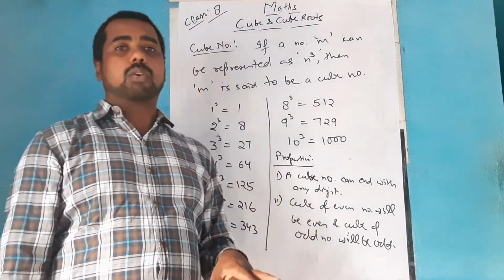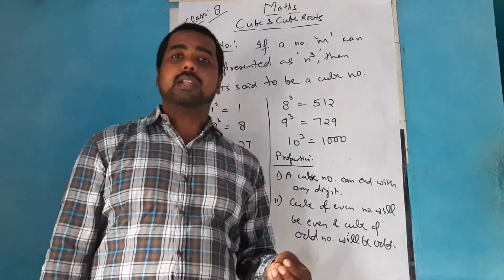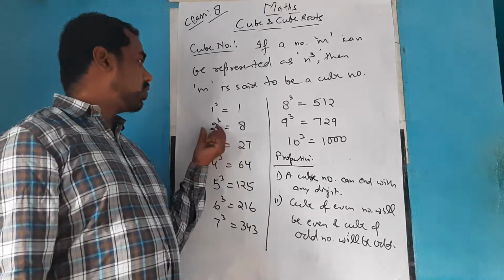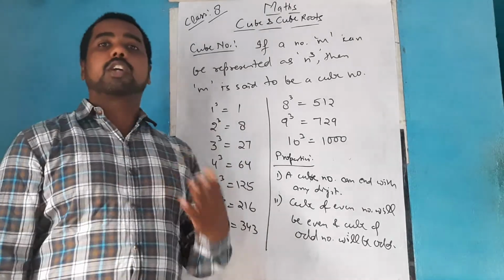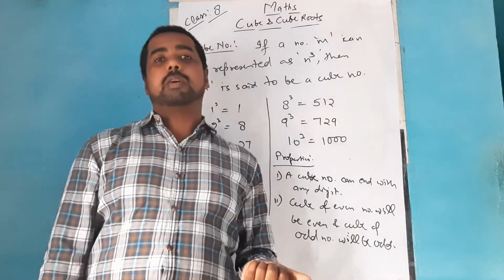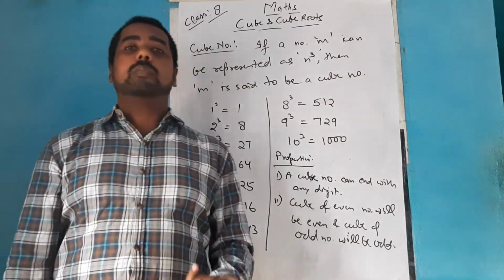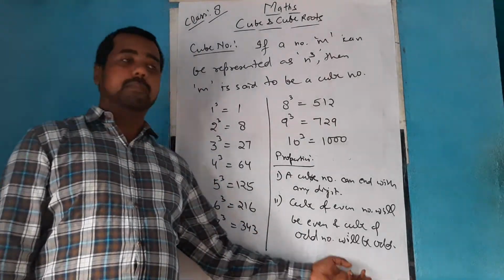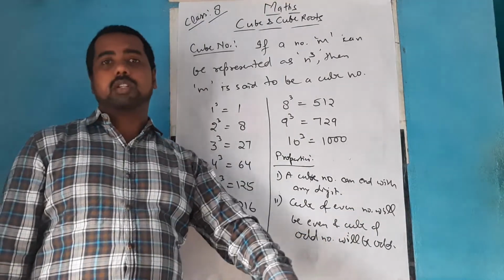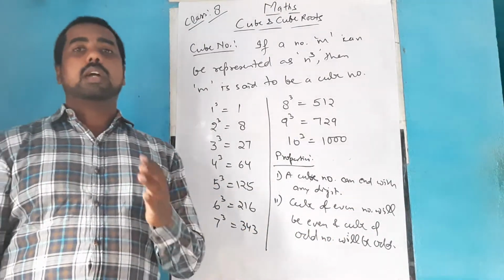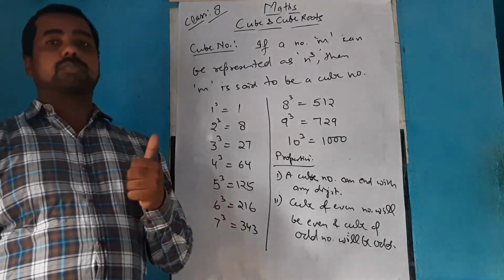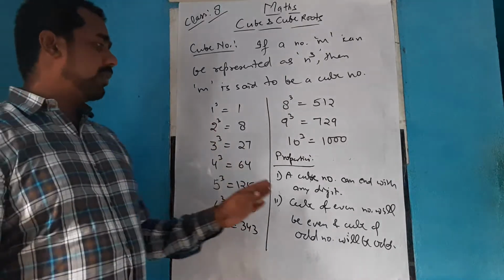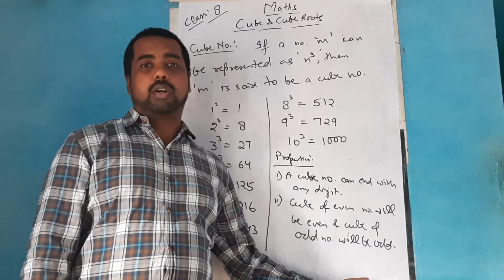So you cannot decide in general, but if it is asked what could be the unit digit of the cube of a given number, in that case just go for the unit place of that number and make a cube of it. Then we will be able to know what the ones digit will be. So the important property is that the cube of an even number is even and the cube of an odd number is odd. Like you have seen for square numbers, the square of an even number is even and the square of an odd number is odd. Similarly, the cube of an even number will be even and the cube of an odd number will be odd.